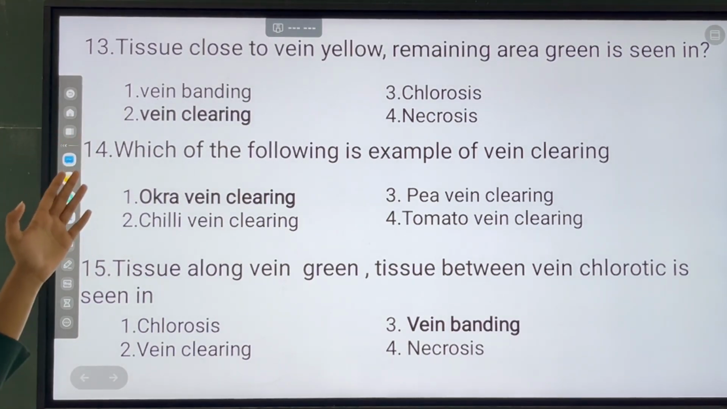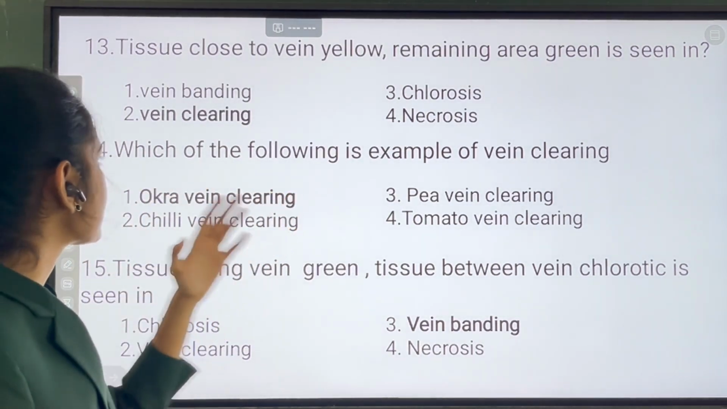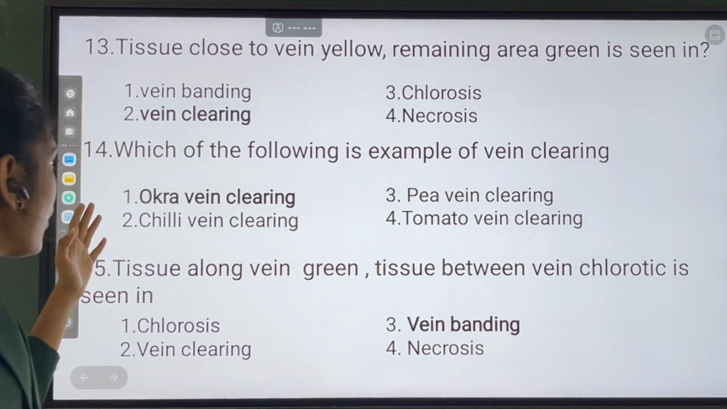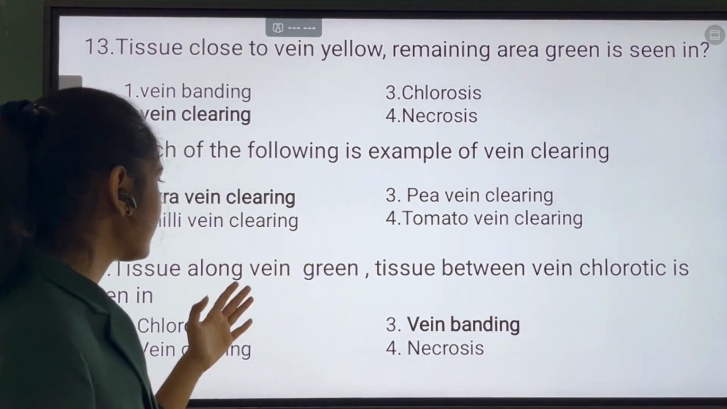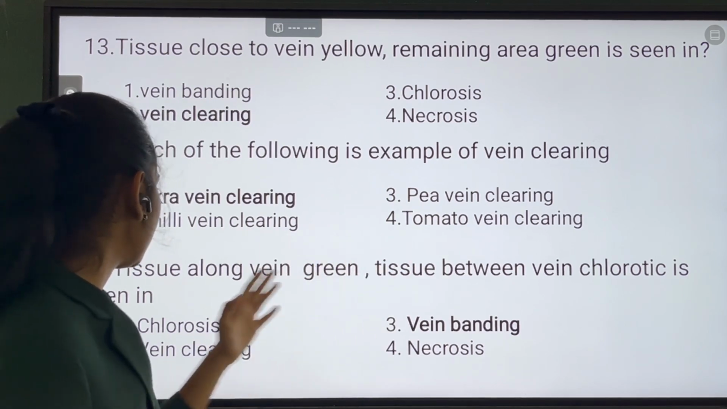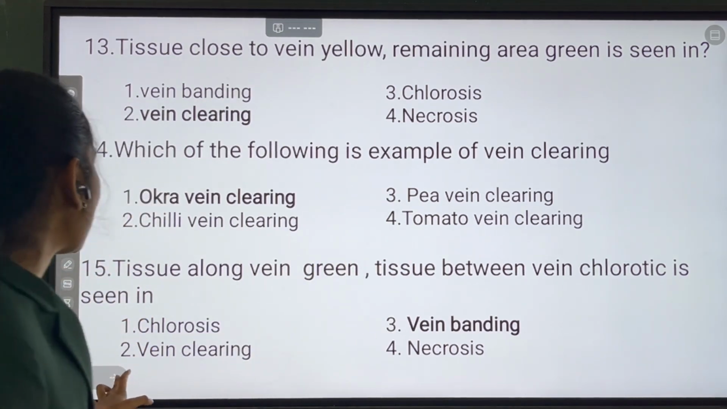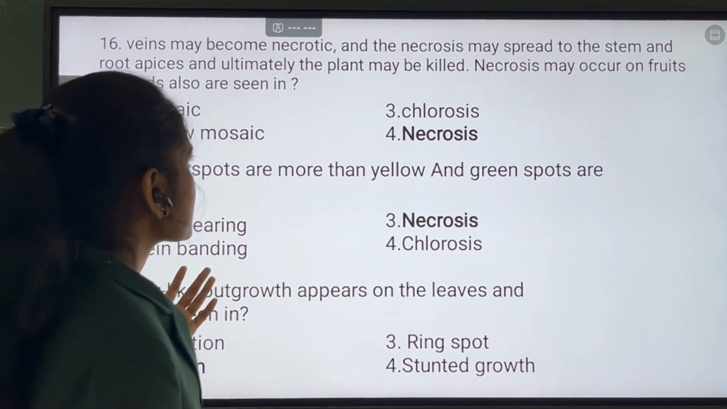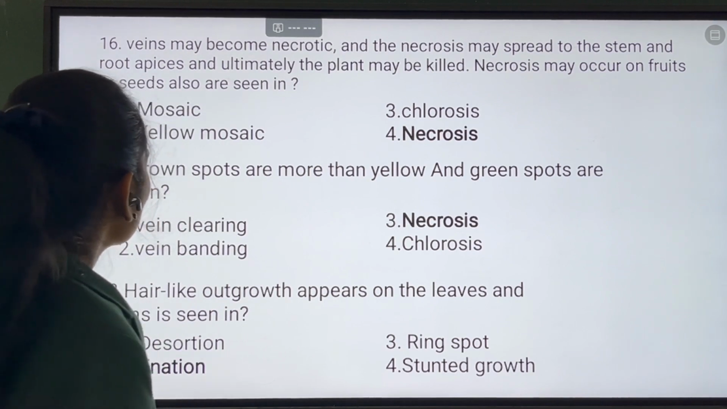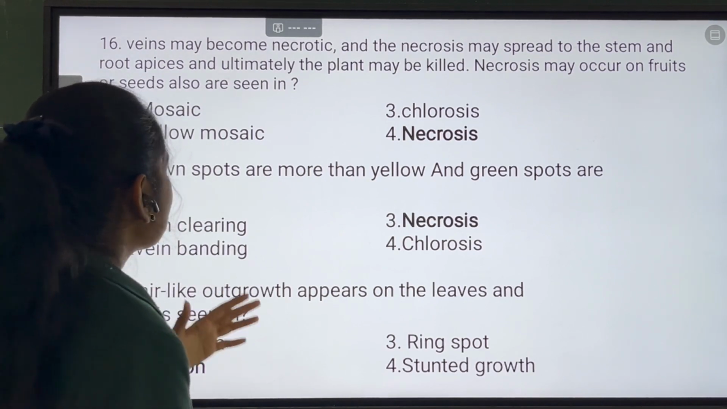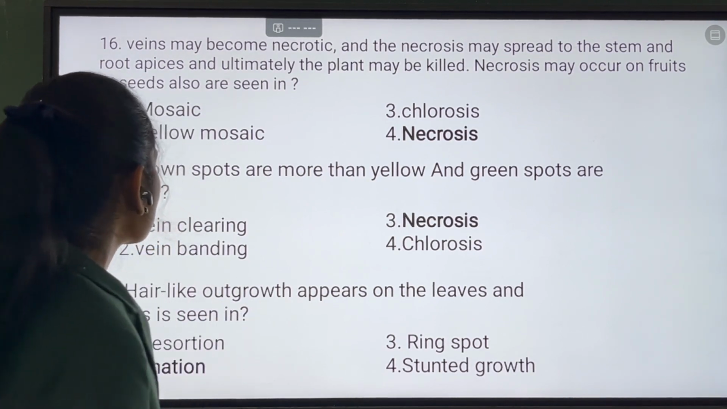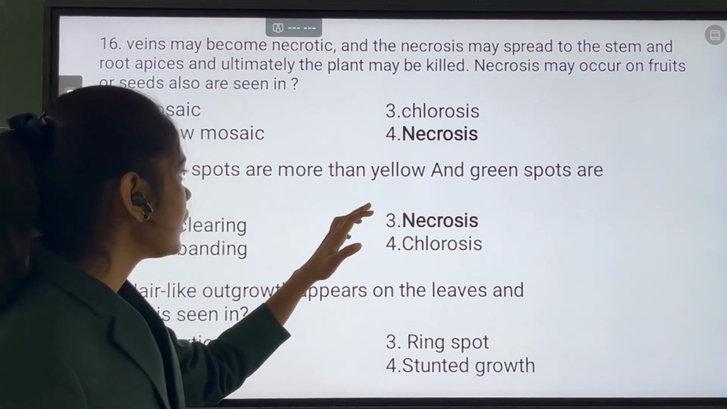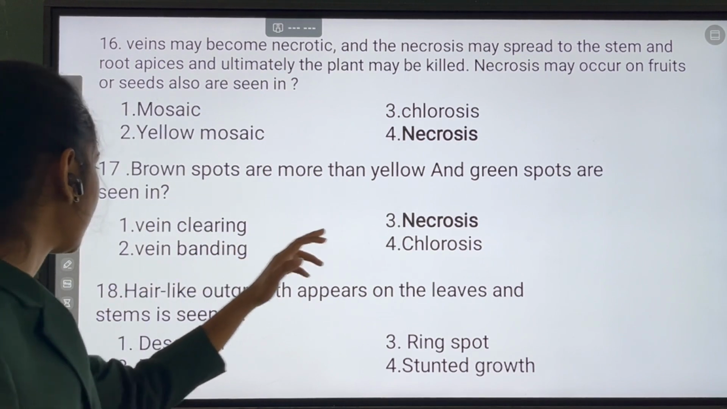Tissue close to vein yellow, remaining area green, is seen in vein clearing. Which of the following is the example of vein clearing? Cora vein clearing. Tissue along the vein green, tissue between the veins chlorotic, is seen in vein banding. Veins may become necrotic and the necrosis may spread to the stem and root apices and ultimately the plant may be killed. Necrosis may occur on fruits also, and is seen in necrosis. Brown spots more than the yellow and green spots are seen in necrosis.